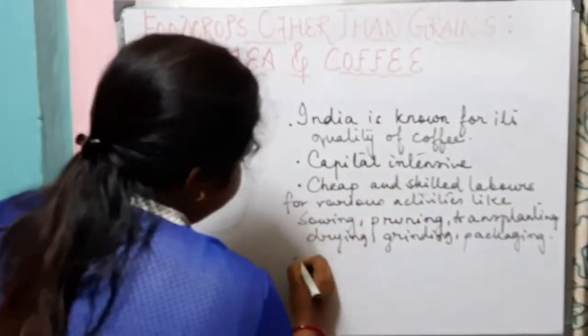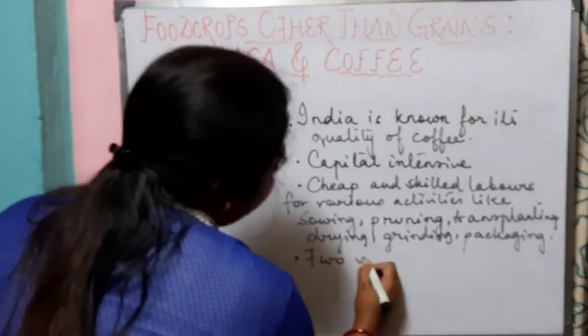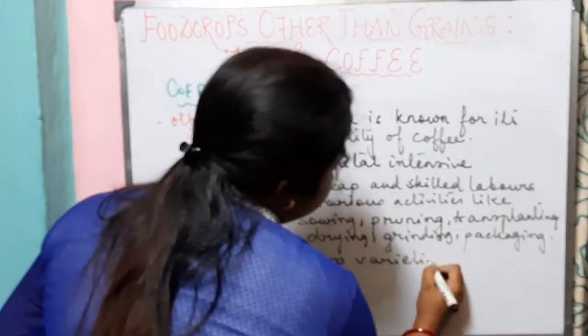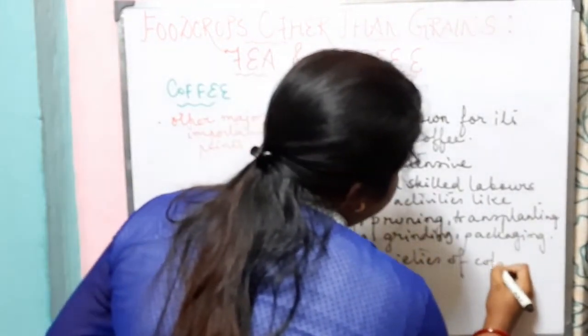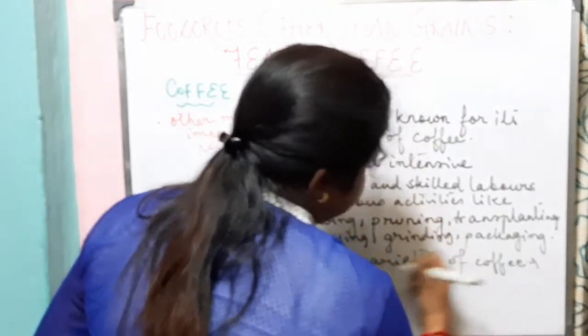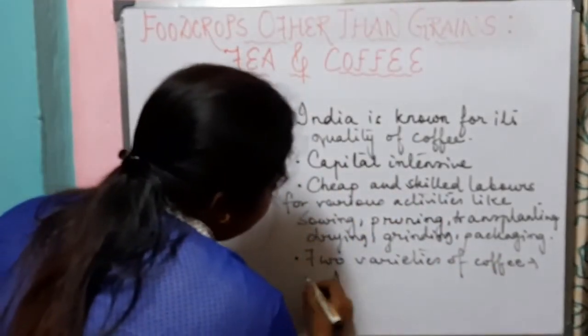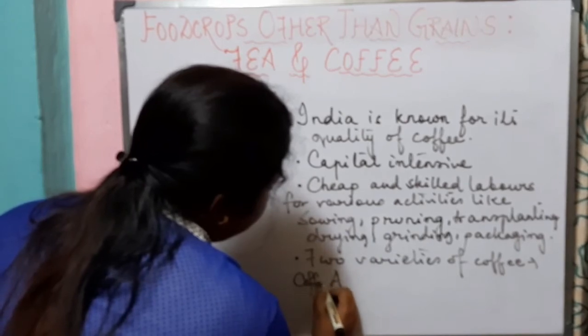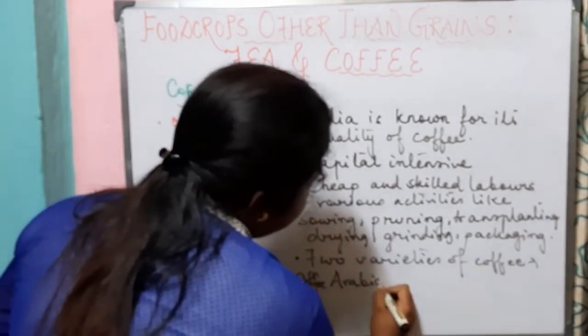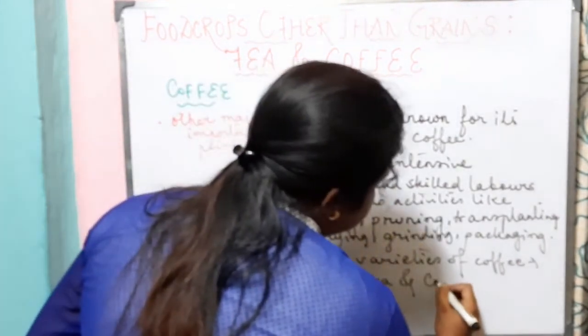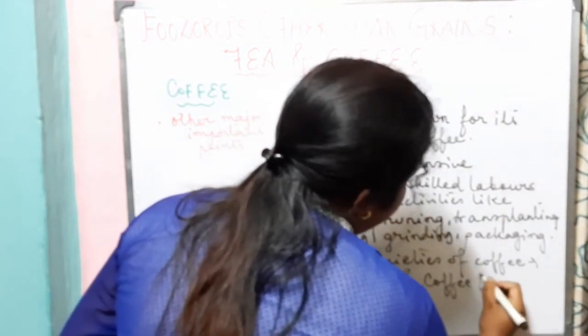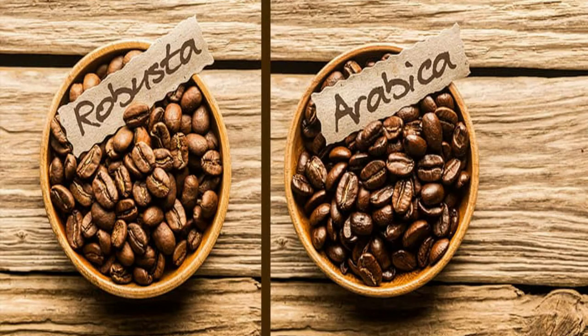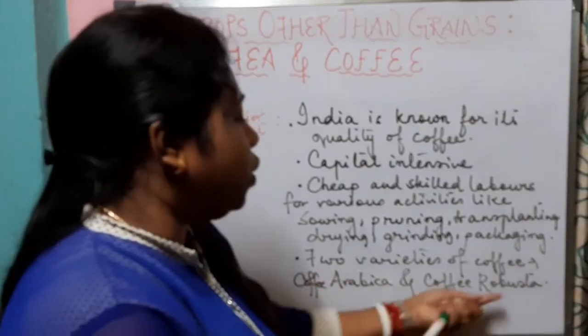In India, the two varieties of coffee that are produced are coffee Arabica and coffee Robusta.